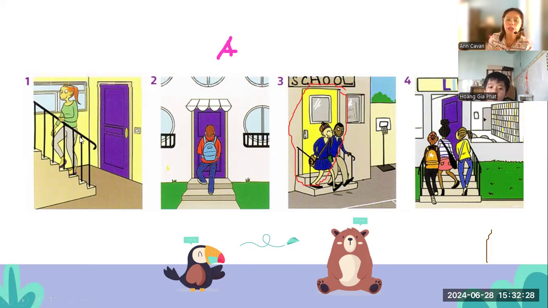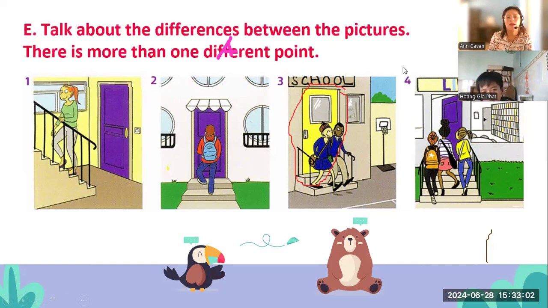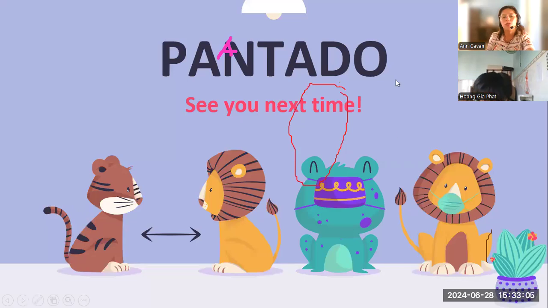It is the first picture, the boy and the girl go up. Second, the boy goes. Here, the 2 go down. So the difference is number 3 because look at the two kids, the 2 students, they are going down, not getting inside. Okay, it's going outside, not going inside. Can you see the difference, Kim? Yes. Okay, very good. So, now let us move to another topic.